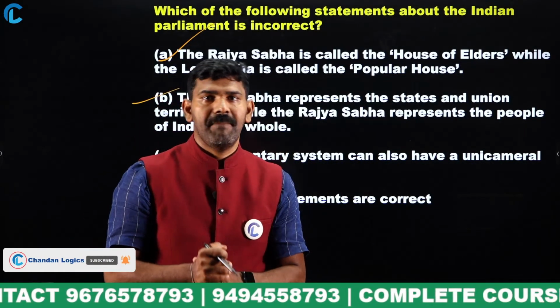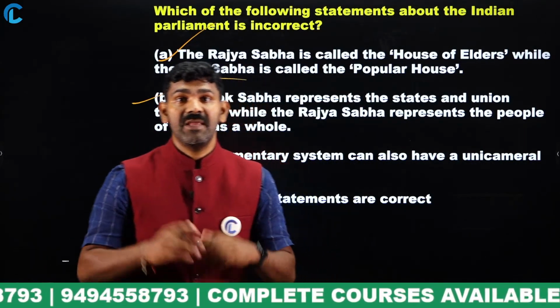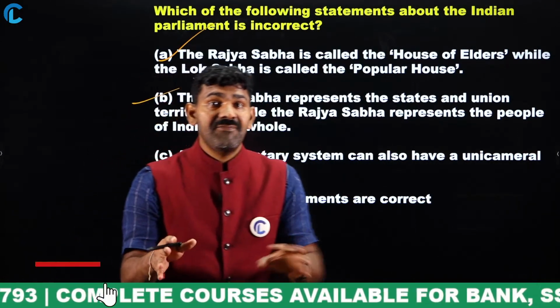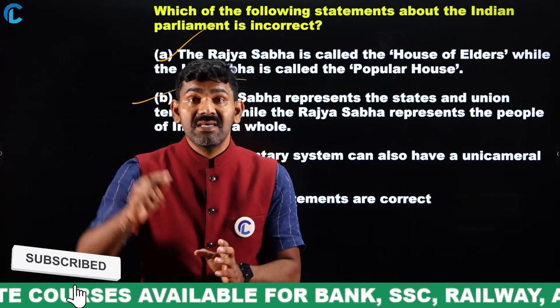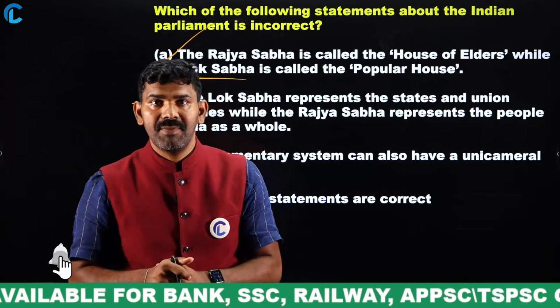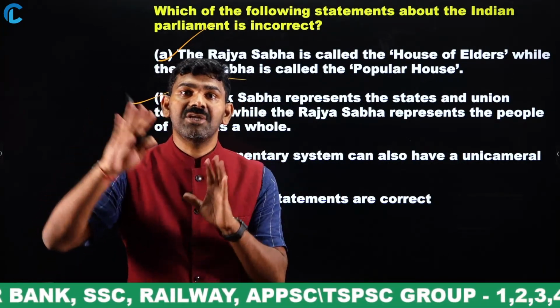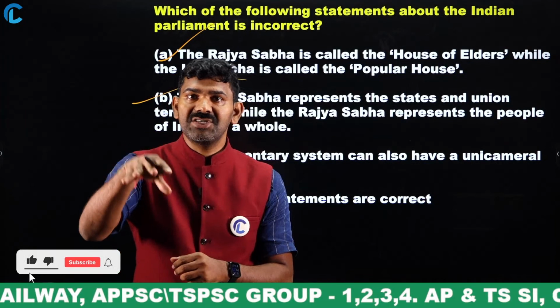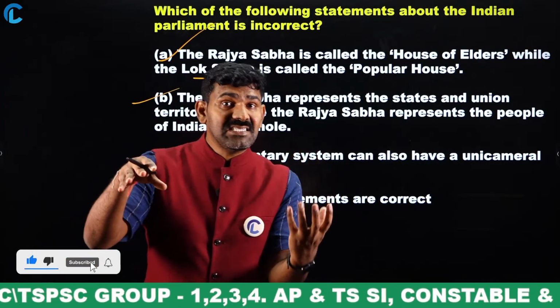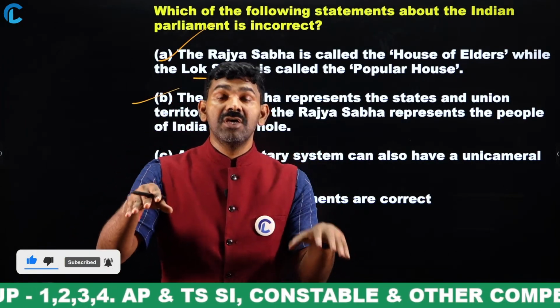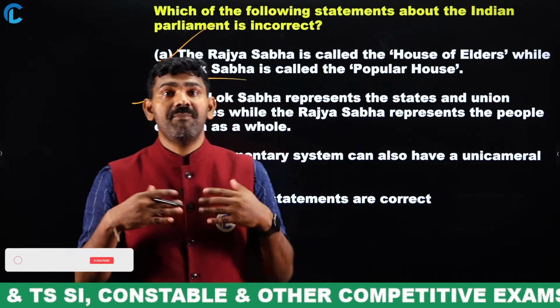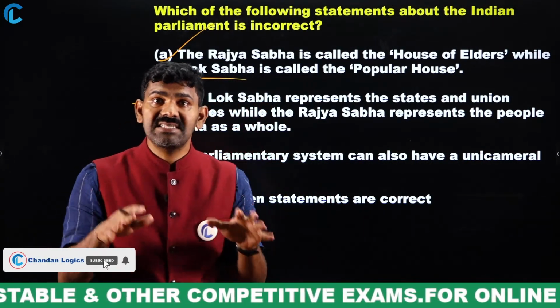India is a very big country. If you don't have a bicameral, some sort of anarchy will prevail because Lok Sabha will make every decision, and sometimes the state's voice will be suppressed. India has not gone to that level of maturity, so India still needs a bicameral.